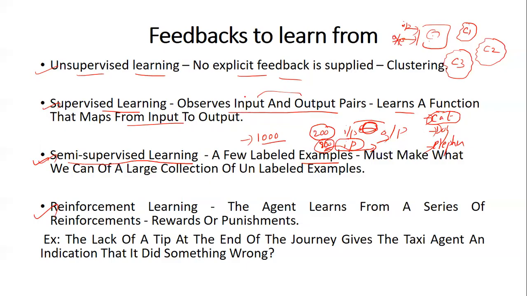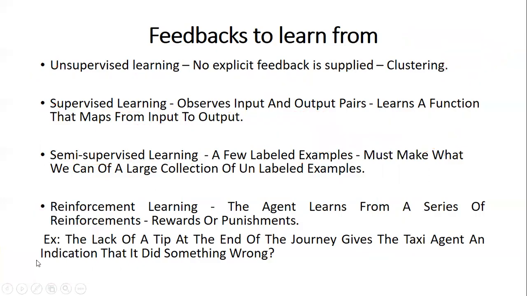In most of the real world, what happens is semi-supervised learning, because we can't have fully labeled data. Labeled data means you have input and output. We cannot get 100% labeled data. So in the real-world scenario, the learning that is happening is actually semi-supervised learning.